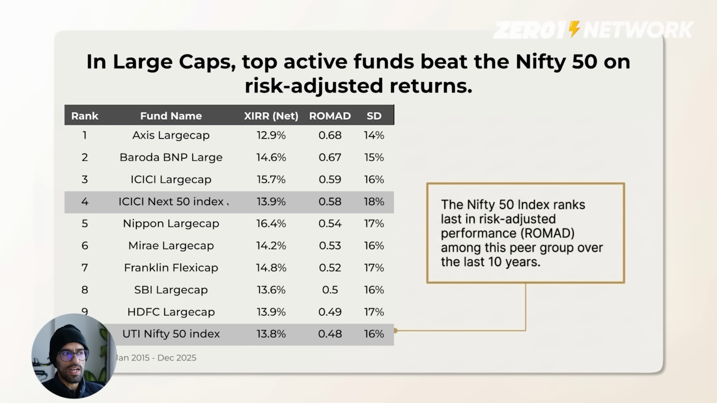The Next 50 index actually does better. It's in the 4th place at a ROMAD of about 4.58, which is better than like these 5 other funds, right? So mixed bag again, but Nifty 50 index standalone did not do as well as some of the largest large cap funds in the last 10-year period, right? From Jan 2015 to December 2025.